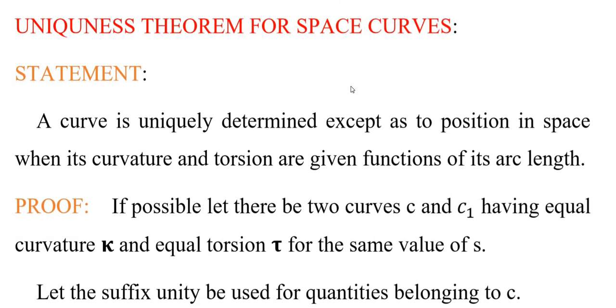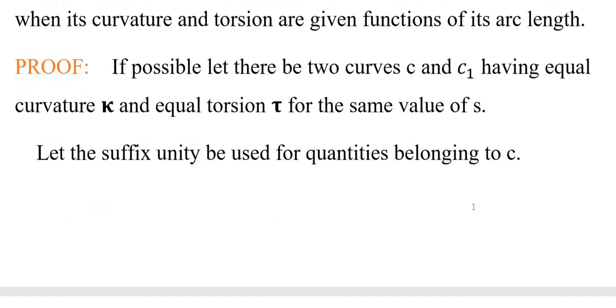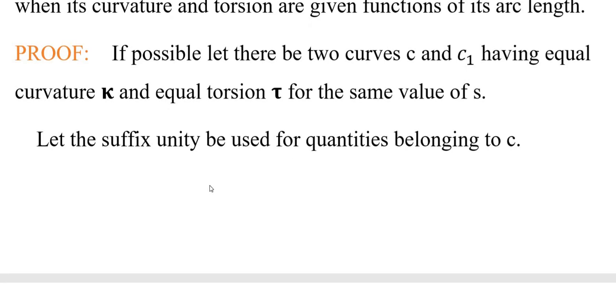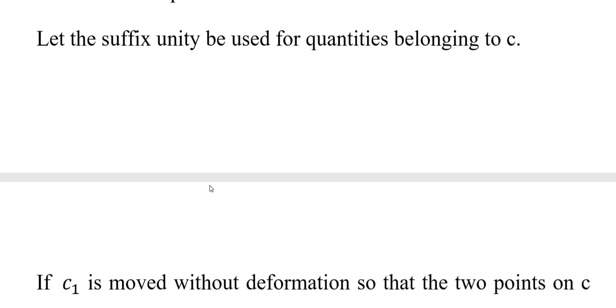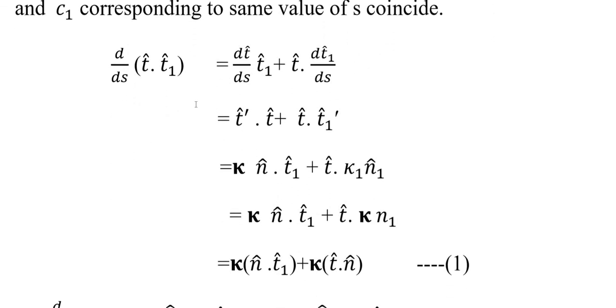So if they exist, now we are going to prove they are unique. For this we take two curves. Let us choose the two curves C and C1. In both curves, the curvature and torsion are equal for the same value of s. Now let us choose the suffix as the only difference. So we will choose the parameters t and t1, and it depends on these, we may write d by ds of t dot t1.